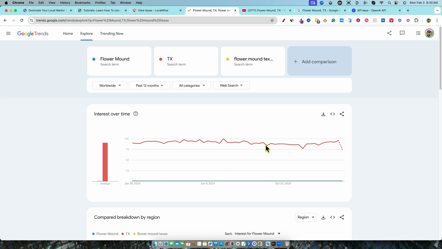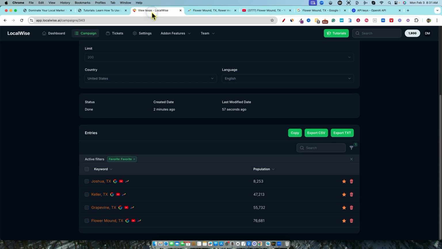Now it'd be cool to know, this just tells you it doesn't tell you what the search volume is. It's just telling you, is this popular or not, right? We could go and use Google Keyword Planner, but I'm sure with a town this size with less than 100,000 people, there's not going to be a ton of searches. It's going to be probably in the hundreds, not thousands. So you kind of have to know that. You'll start understanding the different populations and how much search traffic you could potentially get. But definitely rest assured that a city with the size of 76,000, there's plenty of services needed in towns like that and so forth. So super cool there.